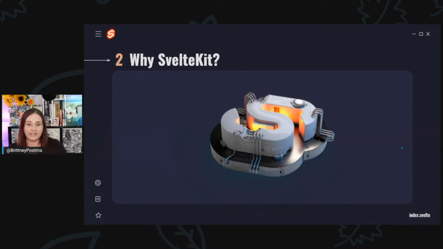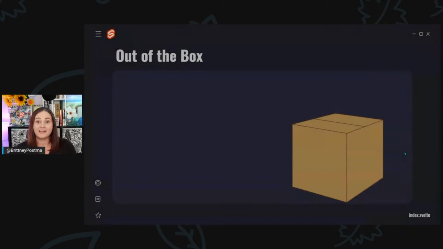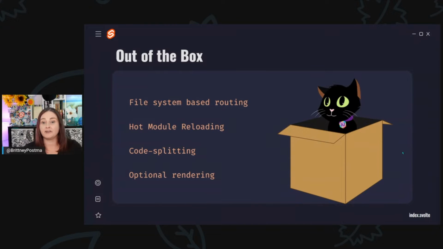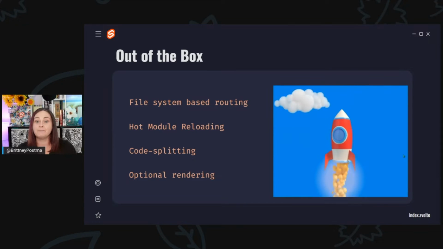So why SvelteKit then? SvelteKit is the fastest way to start building your Svelte apps. Svelte is the language you write, but SvelteKit is the framework you use to get started building web applications. The goal with SvelteKit is to have a single recommended path for building everything from high-performing web apps to static blog pages. A file system-based router keeps your site organized, and each page can be rendered to optimize its performance. Hot module reloading with Vite and code splitting makes your app blazing fast.